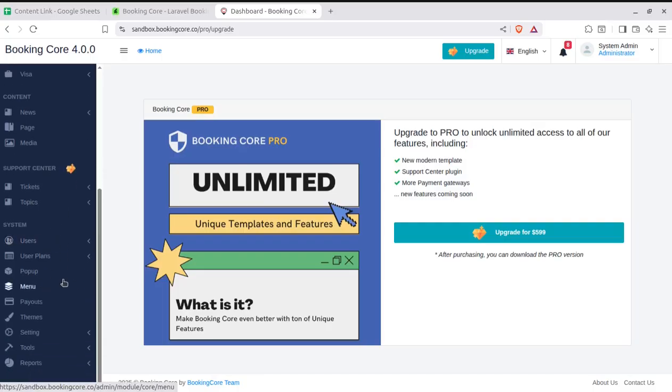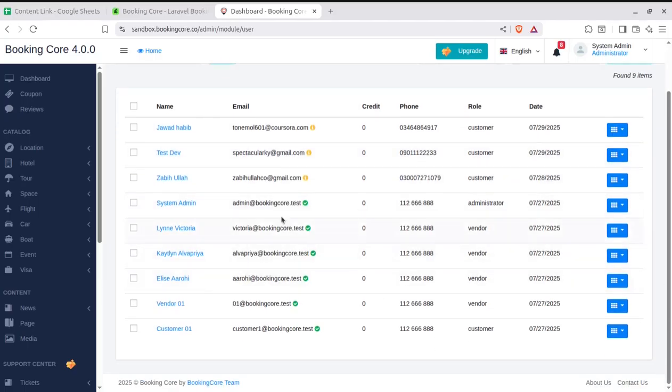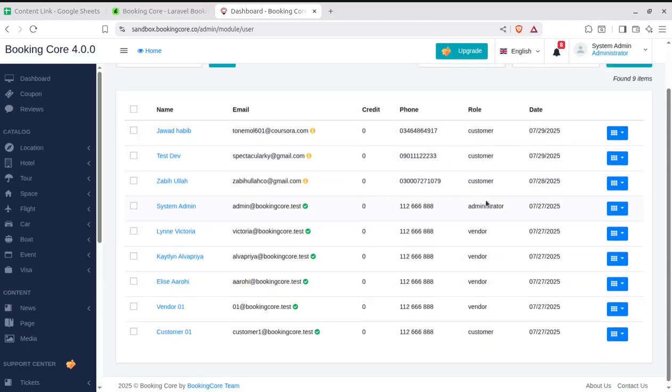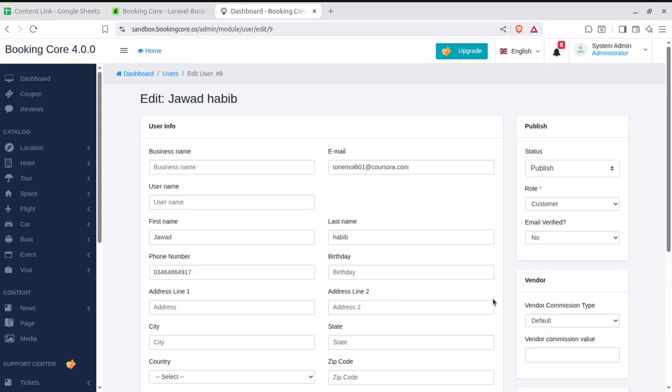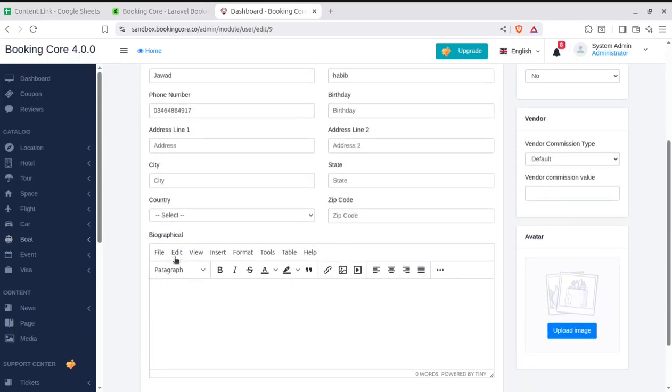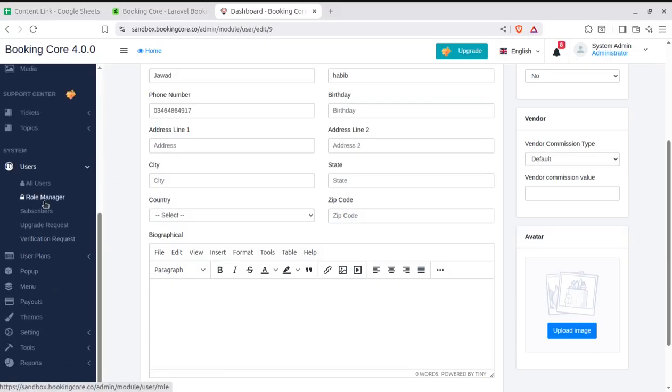Now the system. So settings we have seen. The users mean the ones who have been registered on the system, like customers, vendors, all users can be handled here. So you can add new users from this screen as well, and you can handle the existing users. So it is totally configurable again. So you can change and update all the details regarding these users.